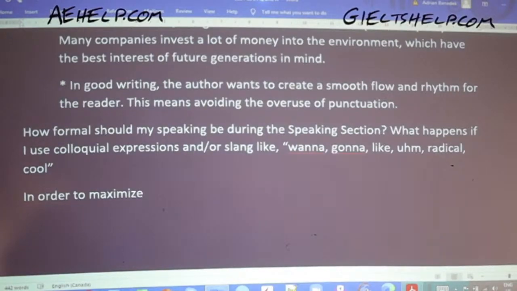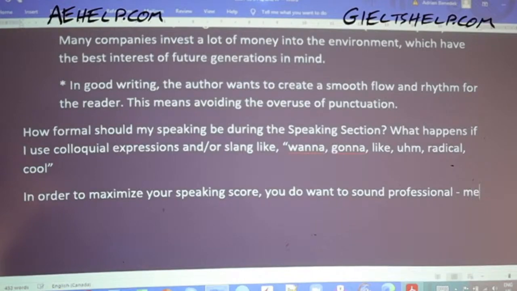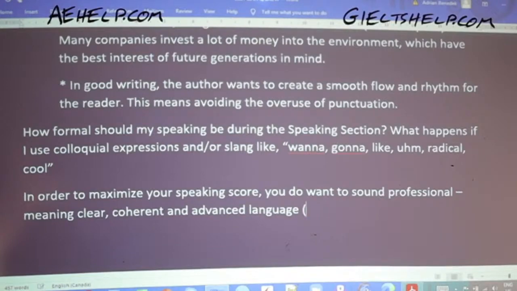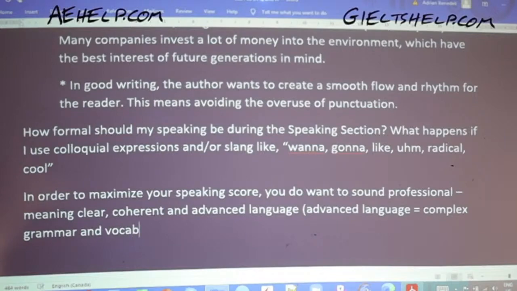In order to maximize your speaking score, you do want to sound professional, meaning clear, coherent, and advanced language. By advanced language, I mean complex grammar and vocabulary.